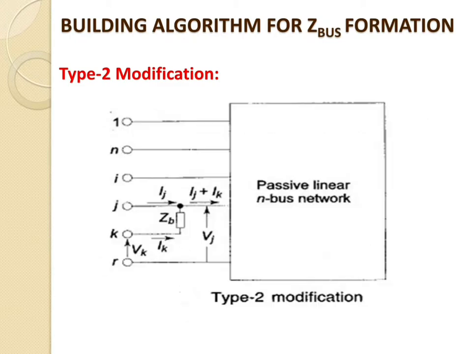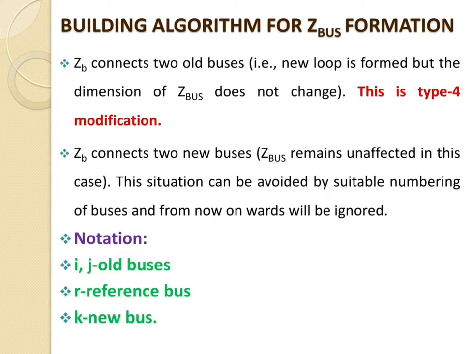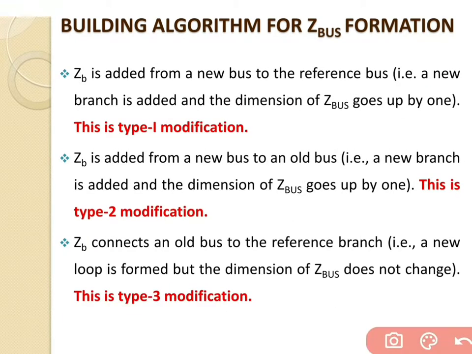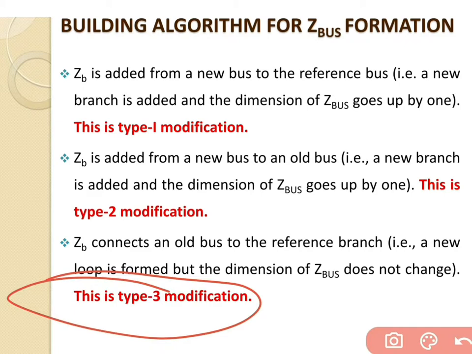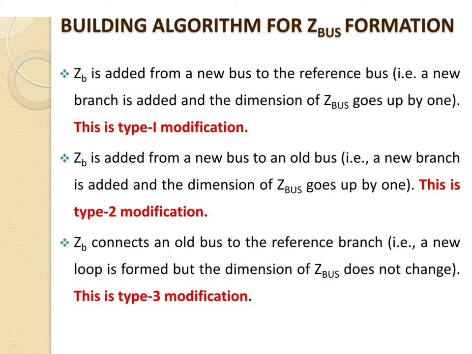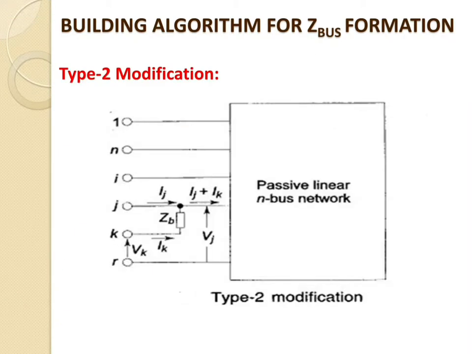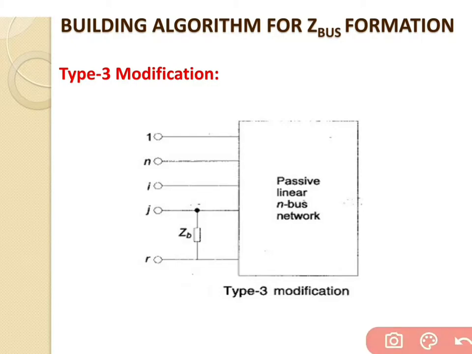If we go for the type 3 modification, based on the notation, Zb connects an old bus to the reference bus. In that case, a new loop is formed, but the dimension of Z bus does not change. So we have to connect the Zb in between the old bus and the reference bus only. Now we will go for the type 3 modification. The figure shows the type 3 modification.